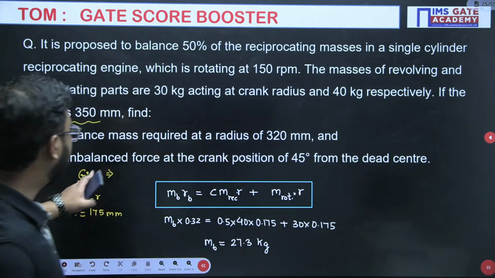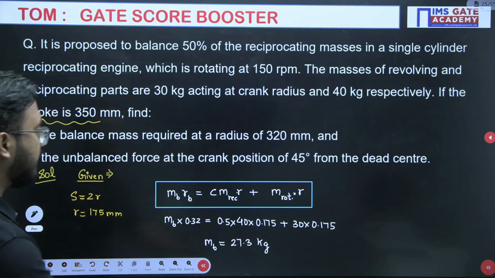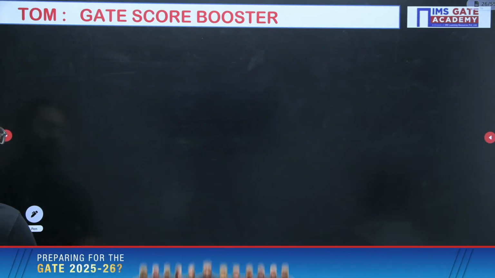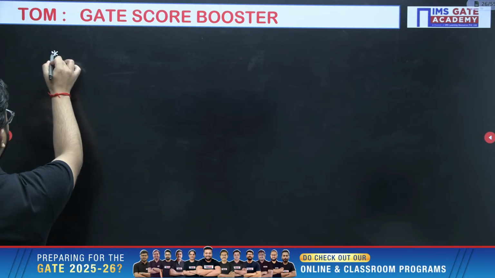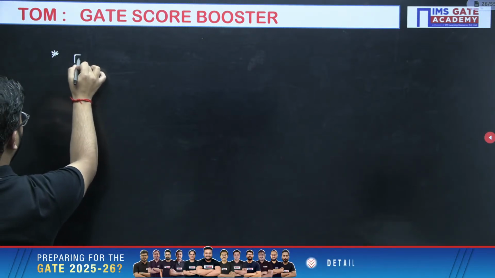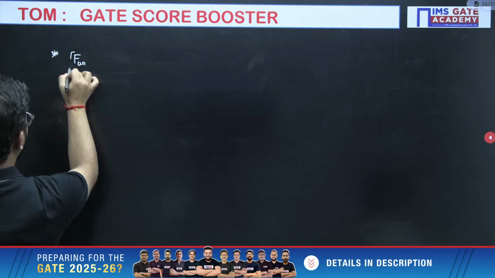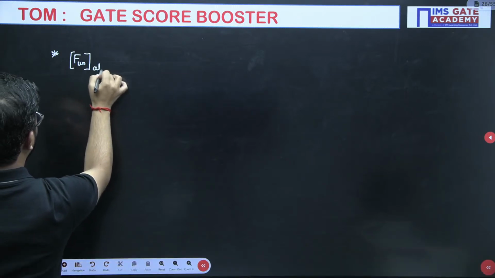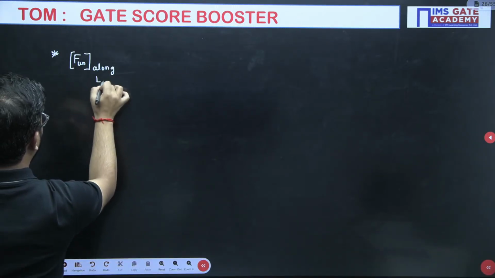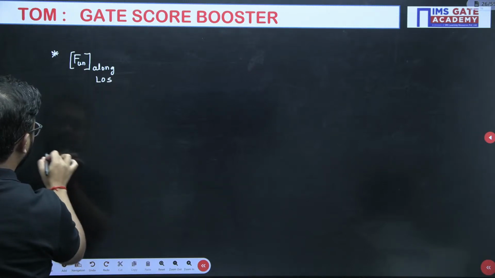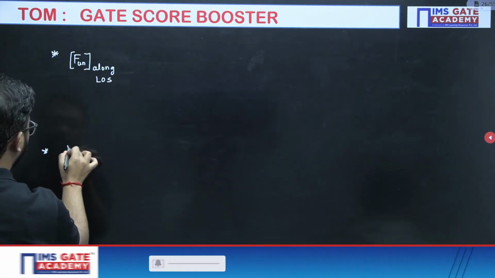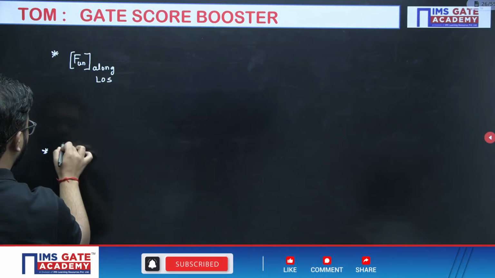Now next is the unbalanced force at a crank position of 45 degrees from the dead center. Now see this one. There are two forces: the unbalanced force along the line of stroke, and the second one perpendicular to the line of stroke.